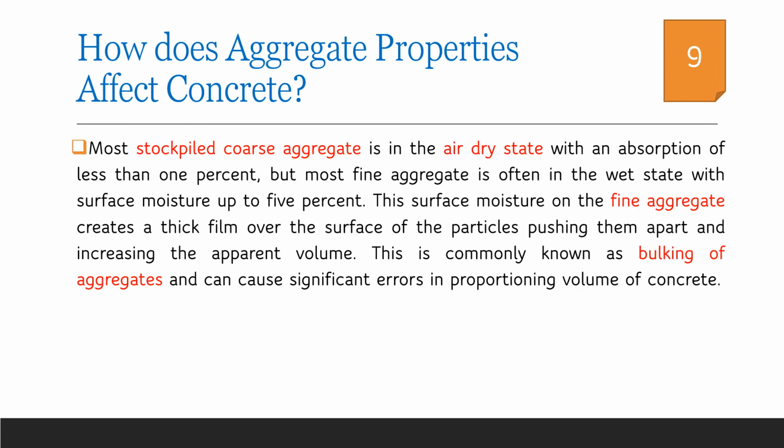Presence of moisture in fine aggregate can cause an increase in volume of fine aggregate, which is known as bulking of aggregates, which will influence negatively when the proportioning is done by volume batching. Moisture content of aggregates mainly depends on the prevailing weather conditions. Hence, it has to be always taken care that the aggregate used is having saturated surface dry moisture condition before it is adopted for concreting.